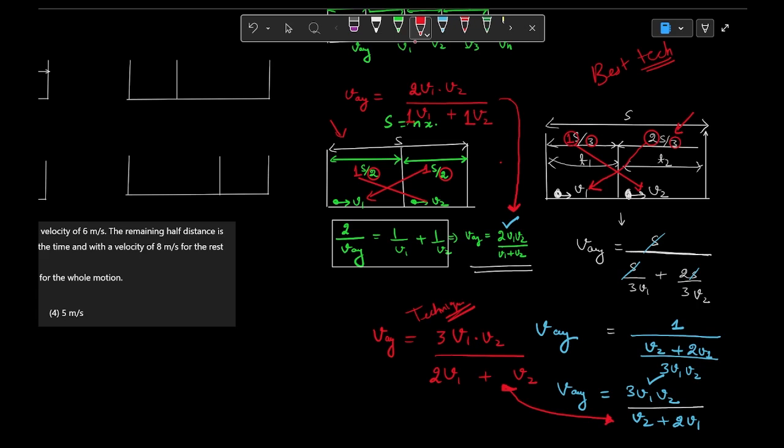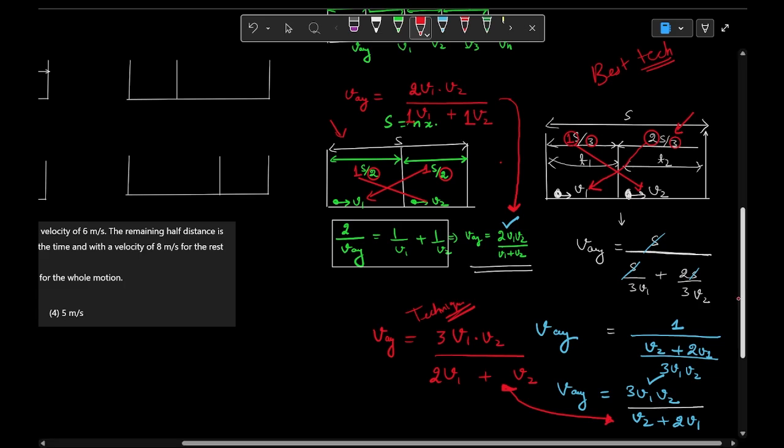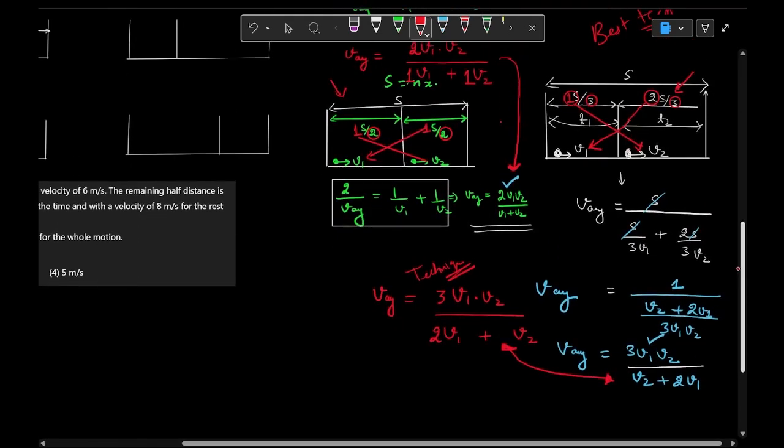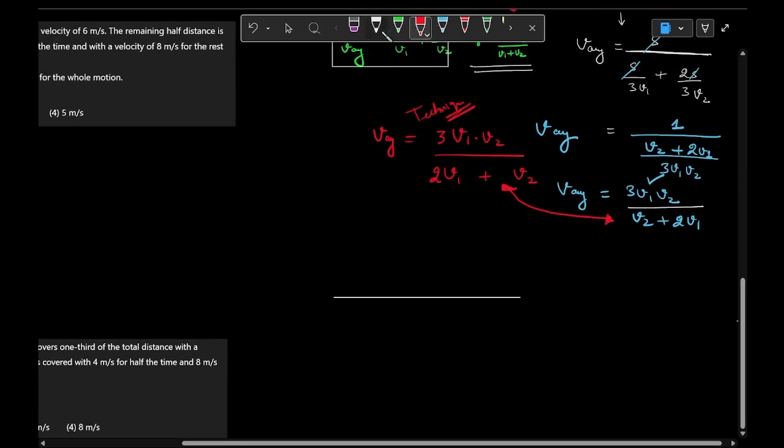Now you can solve any numerical in seconds. Just put in the values and you will get the answer, right? So this is a general method, a general technique to solve any question, whether the distances are bifurcated in equal parts or unequal parts. You can directly write the answer if it is divided in 2 parts.